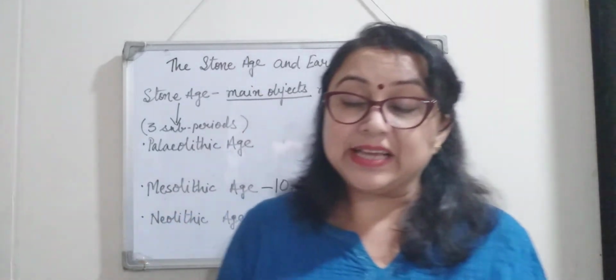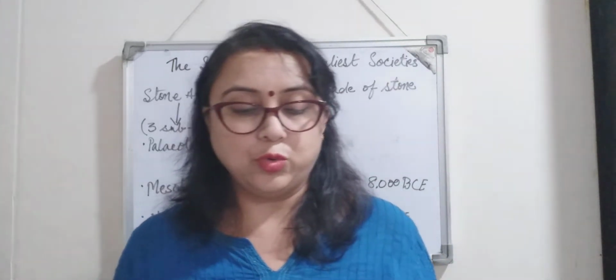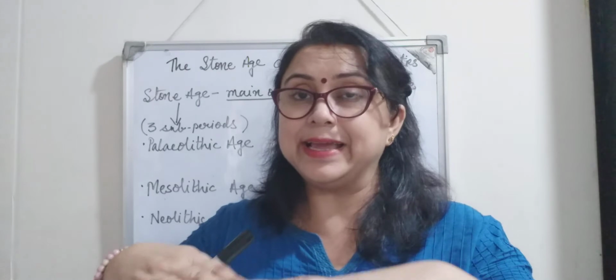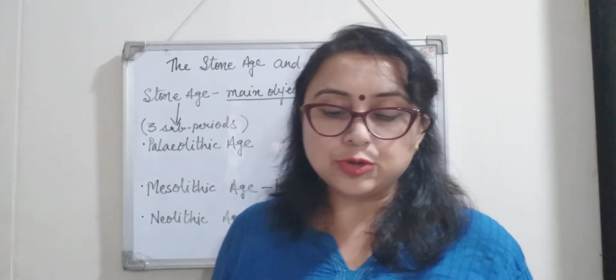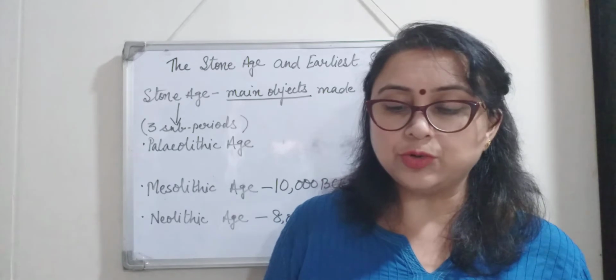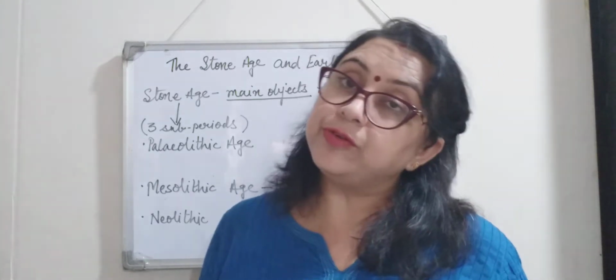And pressure flaking was the other technique, right? Now in this method, the core stone was placed on a firm ground. What do you mean by firm? A strong ground, or a strong surface. Then the hammer stone was placed on a piece of bone or stone that was placed on the core to remove flakes.